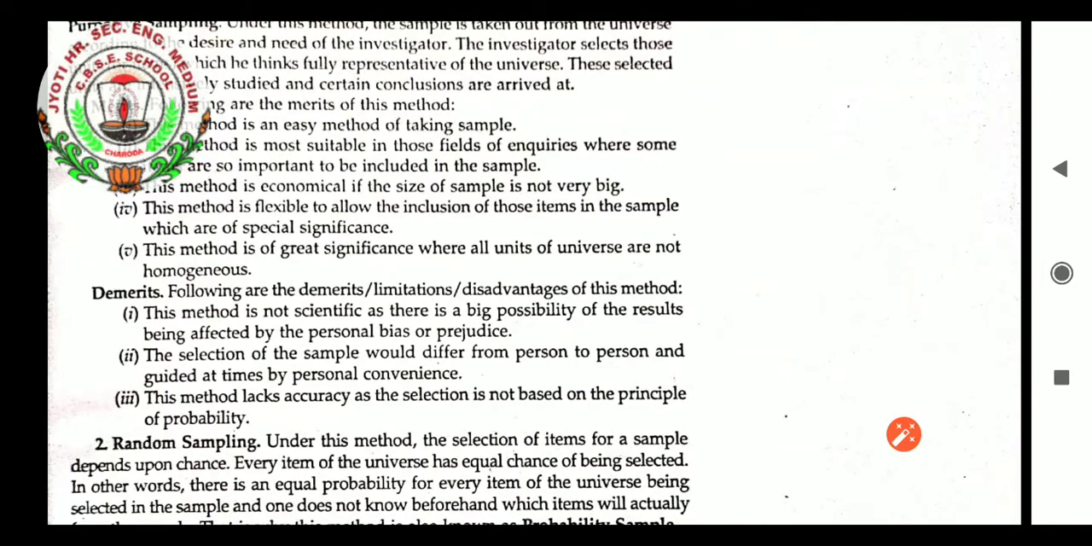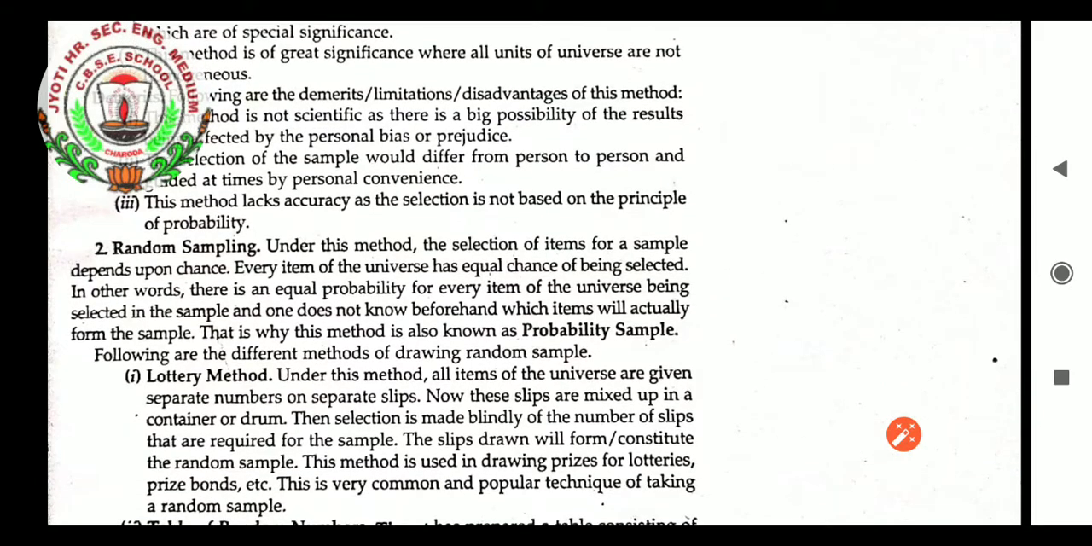Demerits of deliberate sampling. Following are the demerits, limitations, disadvantages of this method. This method is not scientific, as there is a big possibility of the result being affected by personal bias or prejudice. The selection of the sample would differ from person to person and be guided at times by personal convenience. This method lacks accuracy as the selection is not based on the principle of probability.